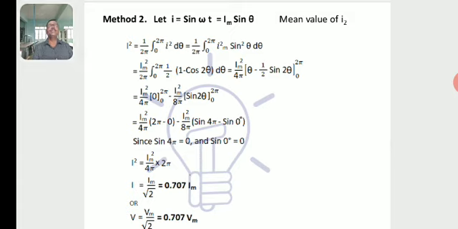So the relation between peak value and RMS value: I is equal to Im by root 2, which is equal to 0.707 Im. Then the RMS value of voltage V is equal to the maximum value of voltage by root 2, which is Vm by root 2, again equal to 0.707 Vm.